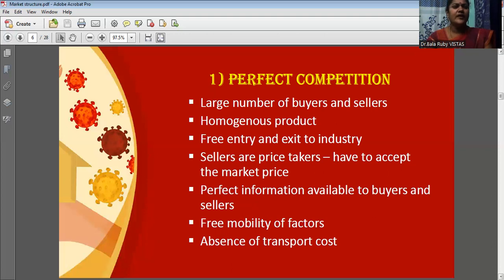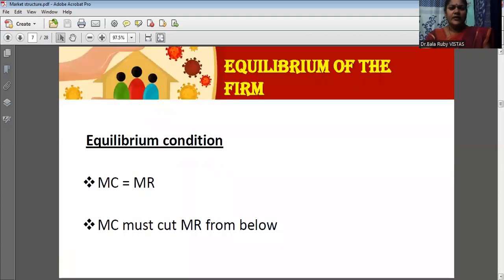Then there is no transport cost. It means there is an absence of transport cost. There is no transport cost we are assuming. So these are the main features of perfect competition.